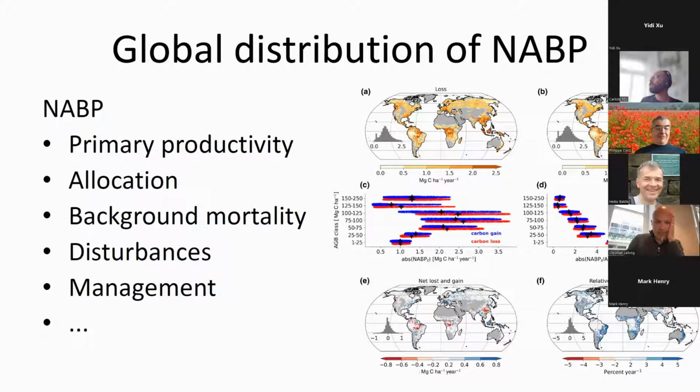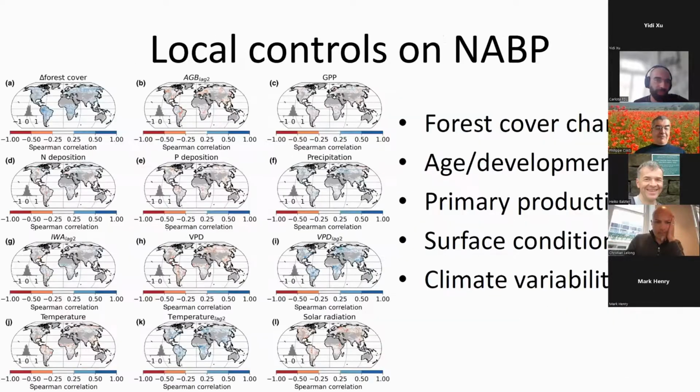And this tendency to have a smaller percent change with higher stock also refers directly to forest ecology and the dynamics of forest demography, as it comes from ecology and demographic principles. Of course, we start looking at it from a grid cell perspective and looking at different covariates, for instance vegetation type variables, like the change in forest cover, the proxy for the state of development of the forest, like the AGB of the LAC2 or primary productivity.